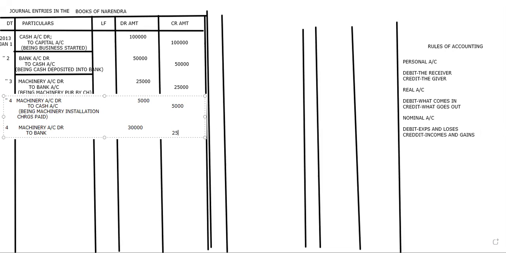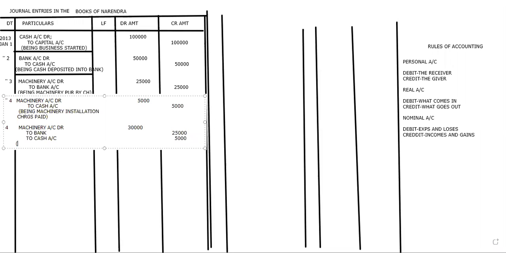Through bank I am paying how much? 25,000. And through cash account I am paying how much? 5,000. So like this we are going to write.